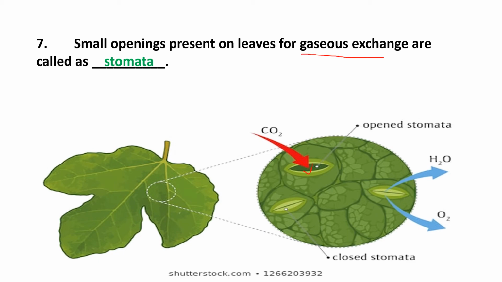Here what do you mean by gaseous exchange, dear students? Carbon dioxide is required for the process of photosynthesis. So carbon dioxide gets in, and after the completion of the process, oxygen is removed out from the plant. So this is called as gaseous exchange, because carbon dioxide and oxygen, they both are gases.